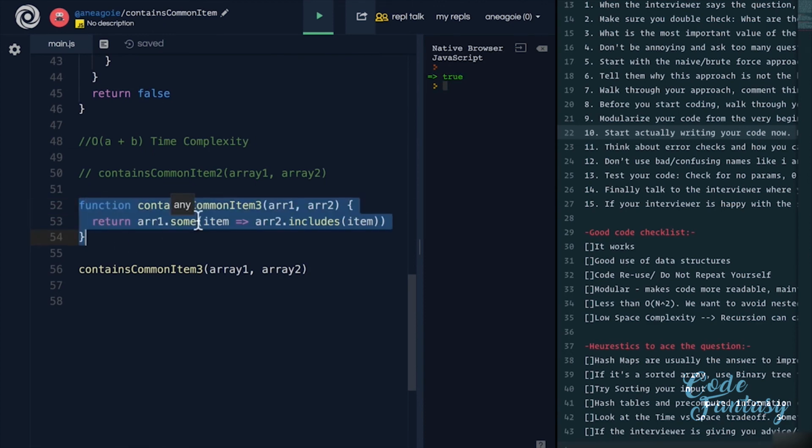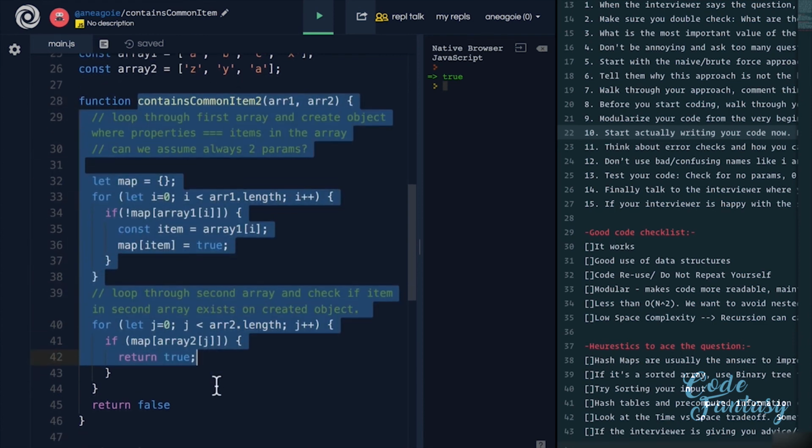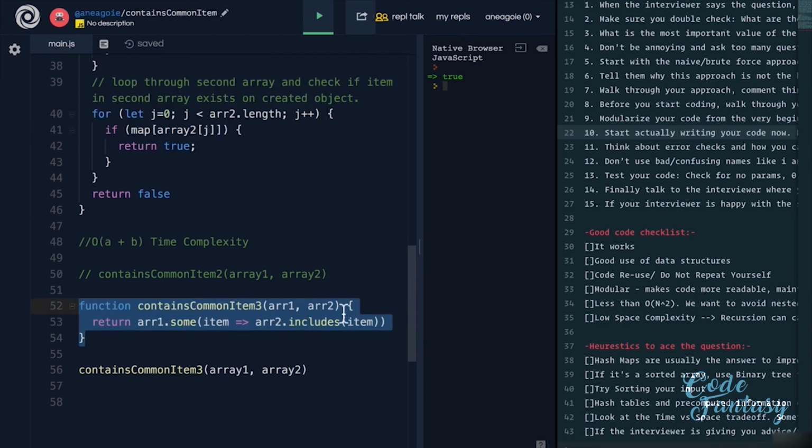How cool is that? This is what we talk about when we say there's different solutions to a problem. We now have a way to measure different solutions to a problem. We can say that there's actually another solution using some of the built-in methods that come with JavaScript that is, some would say, more readable, more concise. If you're working on a team that really knows their JavaScript, this is a lot easier to read than this, right? So maybe readability is more important. You might say that this is a better solution.